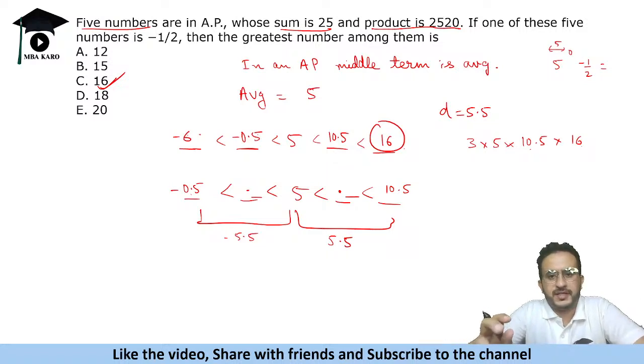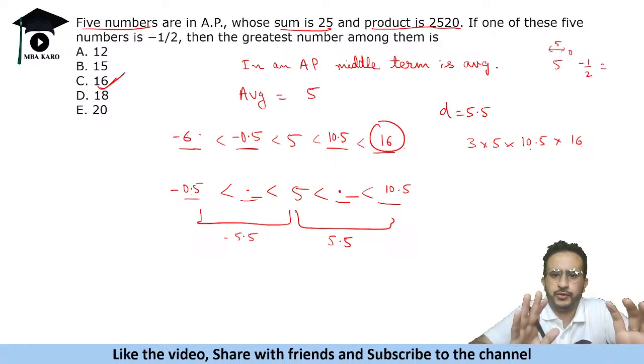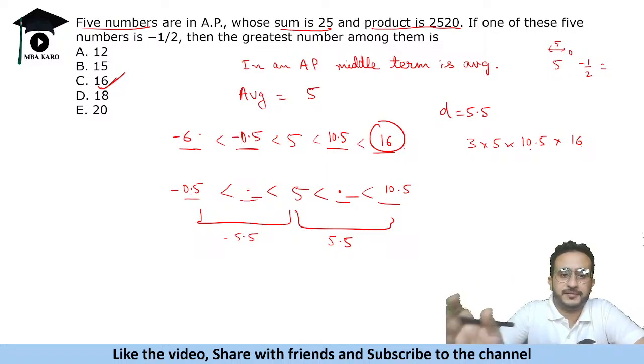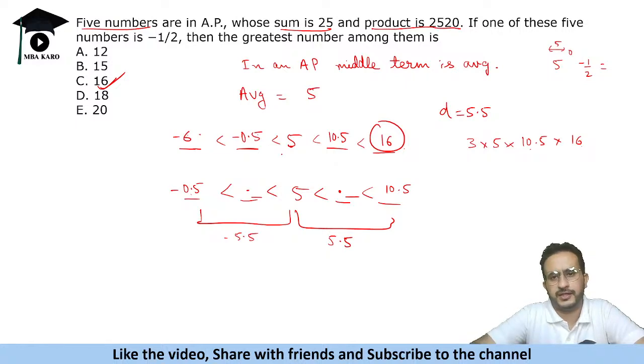So remember this thing about AP. If you are given three terms, so the central term is the average. जब हमने कहा था ABC are in AP, 2b is equal to a plus c because it is average. Now if there are 5 terms, the middle term is the average. So the middle term comes out to be 5 and then you can calculate.